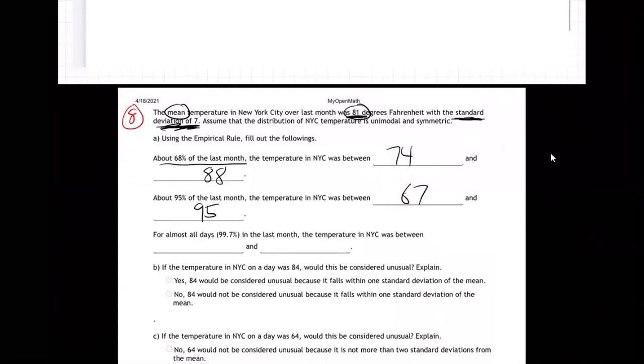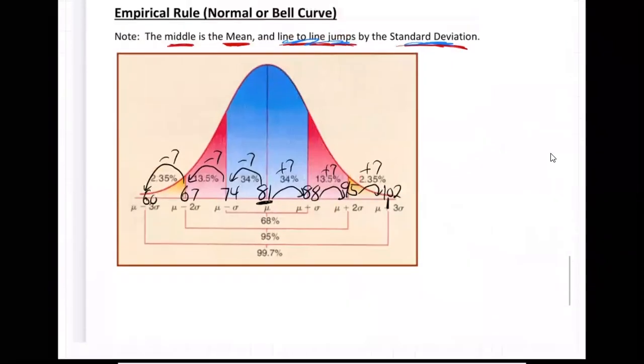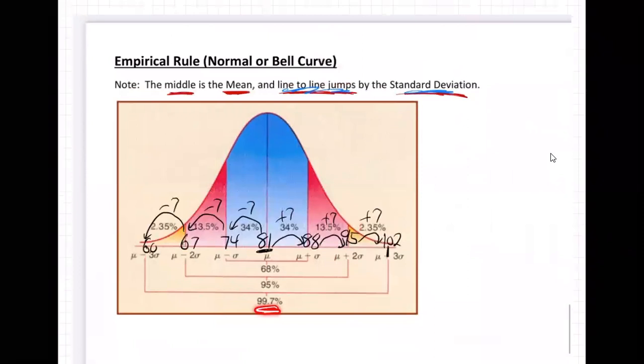And then for almost all, 99.7, what was the range? Now that's really almost all, 99.7, that goes all the way to this 102 and 60. So literally for almost all the time, the temperature was between 60 and 102. It's rarely below 60 or above 102. This must have been in the hot months of June or July or August in New York City.